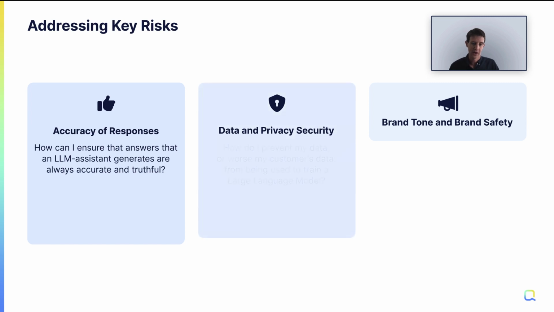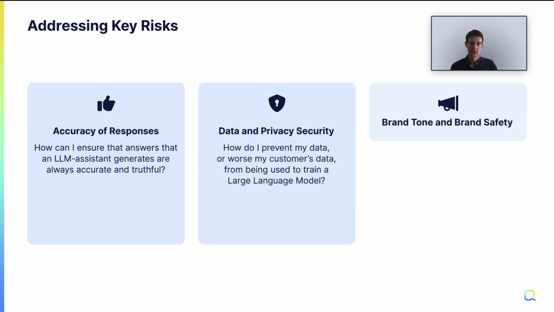The second one on data and privacy security. So Quiq has commercial agreements with OpenAI and any other LLM provider that we use that specifies that your data will only be used for business purposes and not for training. Secondly, all the LLMs that Quiq uses are covered by our SOC 2 compliance, which states that we'll never use our clients' data for any other purposes other than to provide the Quiq service. So that means that any stories you may have heard about a commercial LLM showing sensitive company information because someone entered it on a consumer-facing site, that doesn't apply here, and that won't happen when you leverage Quiq to deploy generative AI.